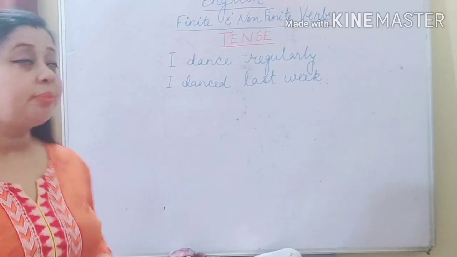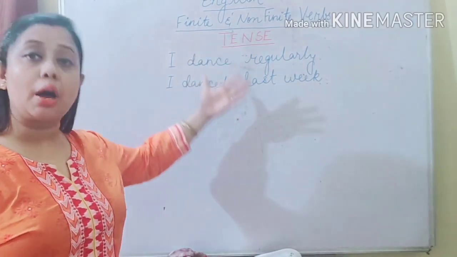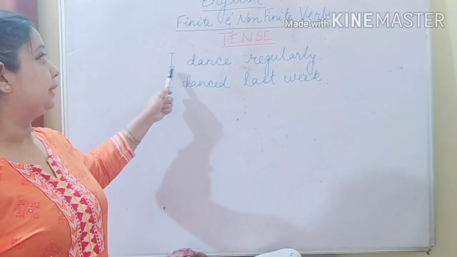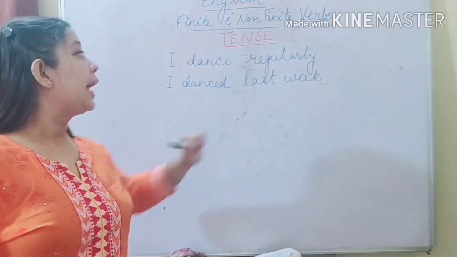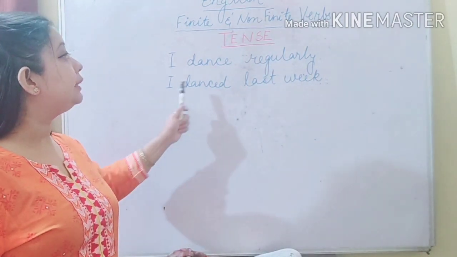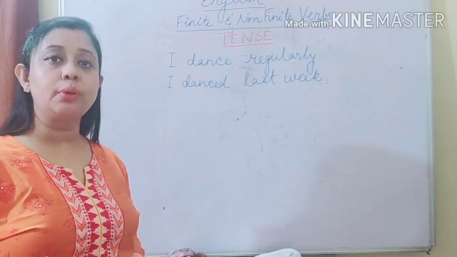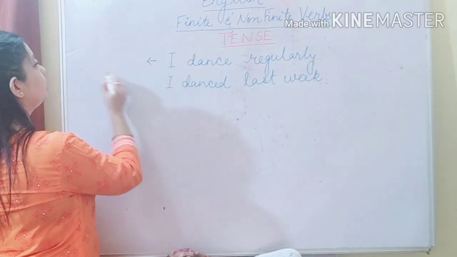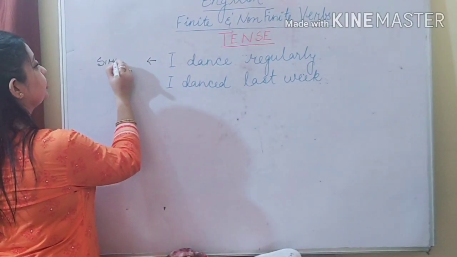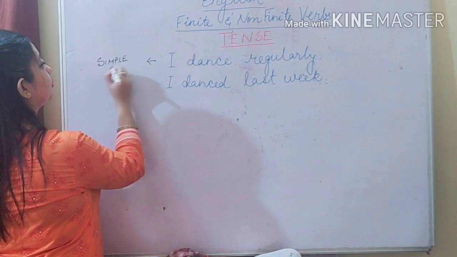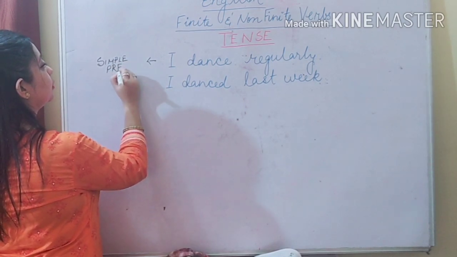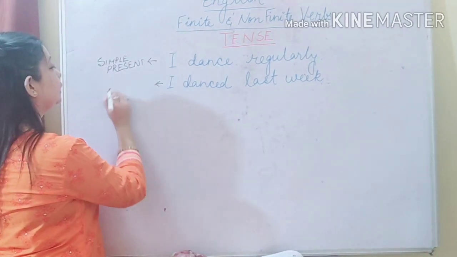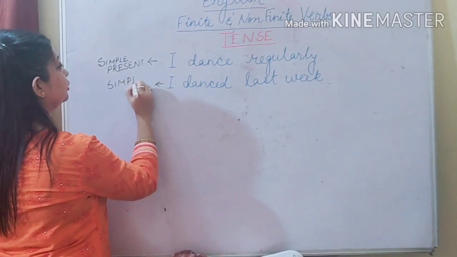Now students, you see, I have first started with how the finite verb changes according to tense. I have written a sentence, I dance regularly, and then I wrote another sentence, I danced last week. So here I have written two sentences. The first sentence I wrote in simple present tense, the second sentence I have written in simple past tense.